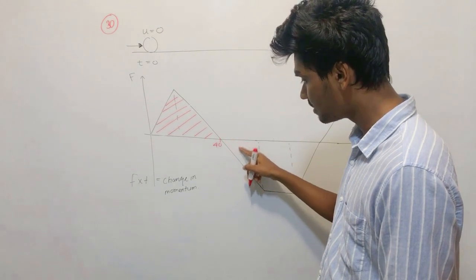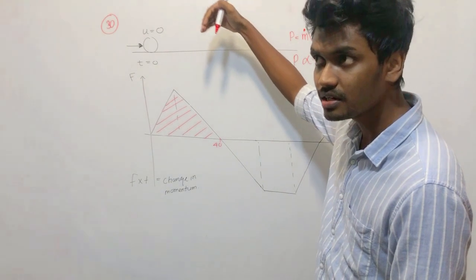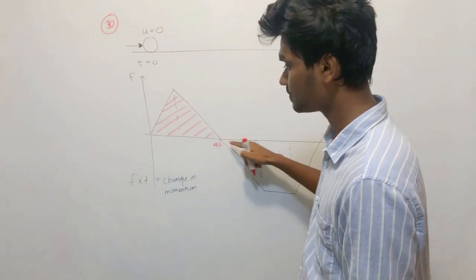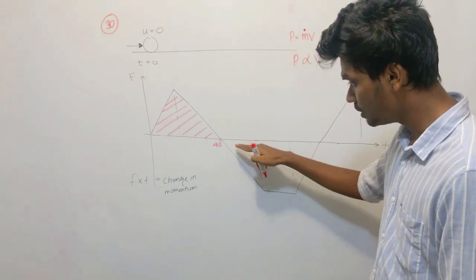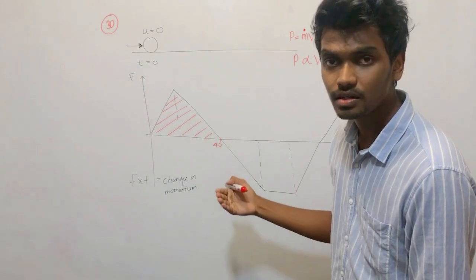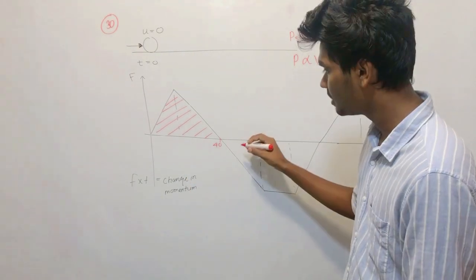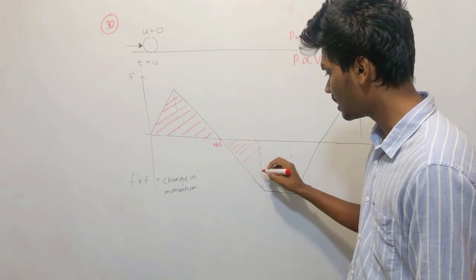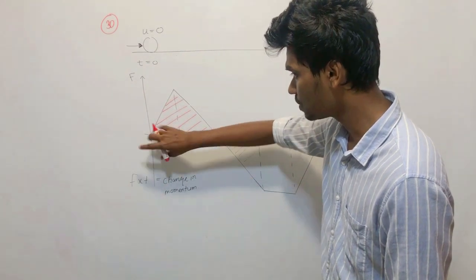Once again, when there is a negative change in momentum, its velocity decreases. Velocity increased by how much? This amount of area. Now, when you move to the below part from 48 seconds onwards, once again there is a negative change in momentum, a decrease of momentum, which means the velocity keeps on decreasing.